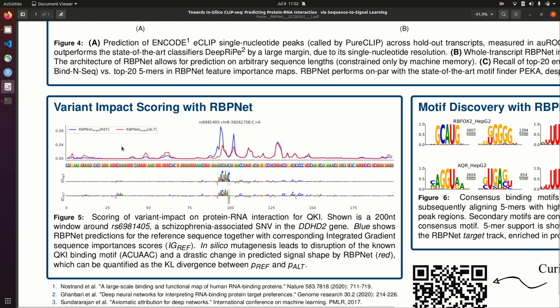We can quantify the change in distribution between the reference and the alternative sequence as the KL divergence between the two distributions. For this example, we can also see that the impact of the variant is manifested in the feature attribution maps. So a highly positive feature importance or attribution becomes a highly negative one.